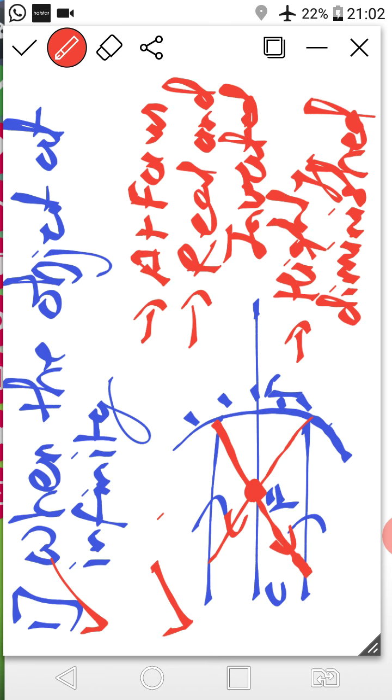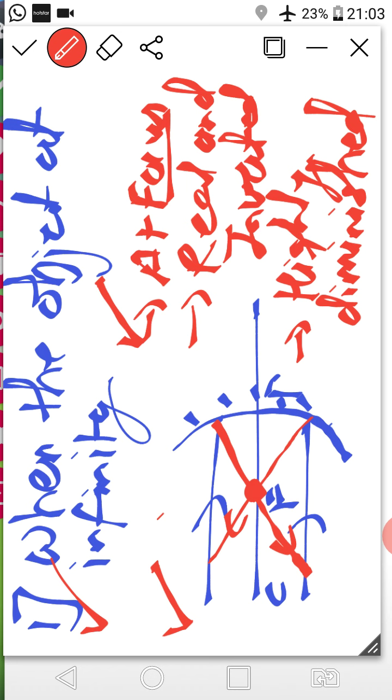Then draw this diagram. Right class? And below that you have to write these 3 points. First, the position of image is at focus point. The nature of image is real and inverted, and the size of image is highly diminished, बहुत छोटा. Clear class?